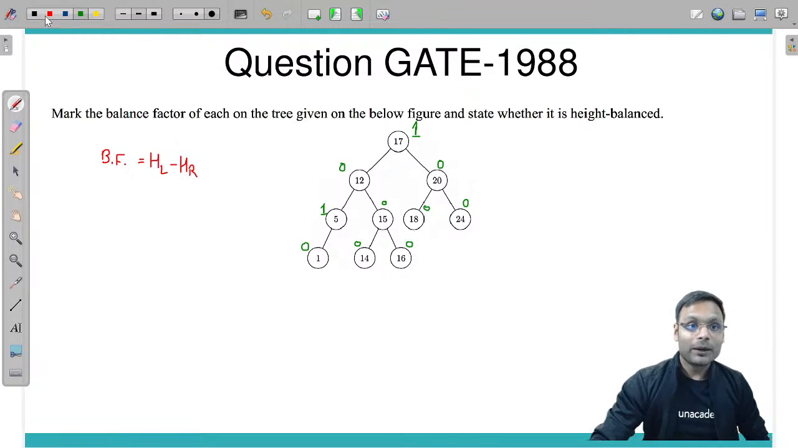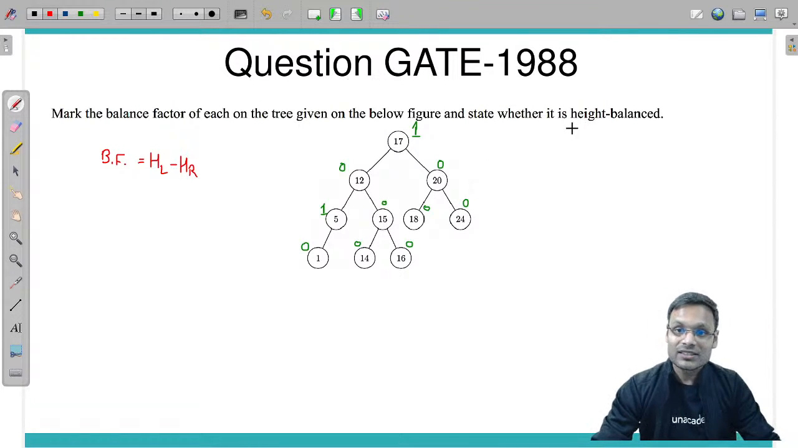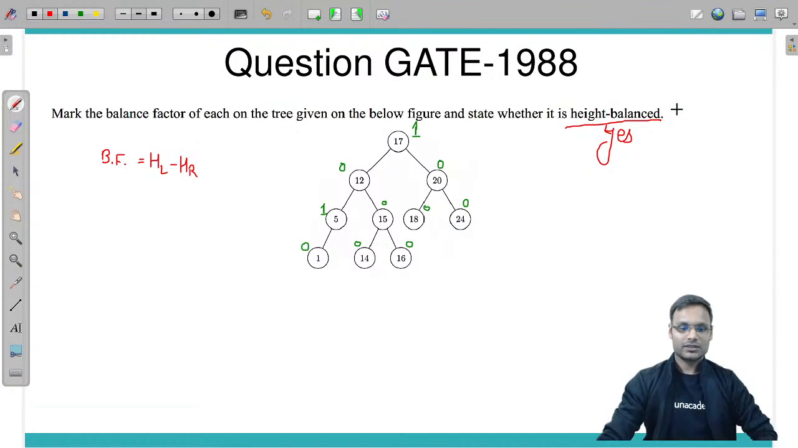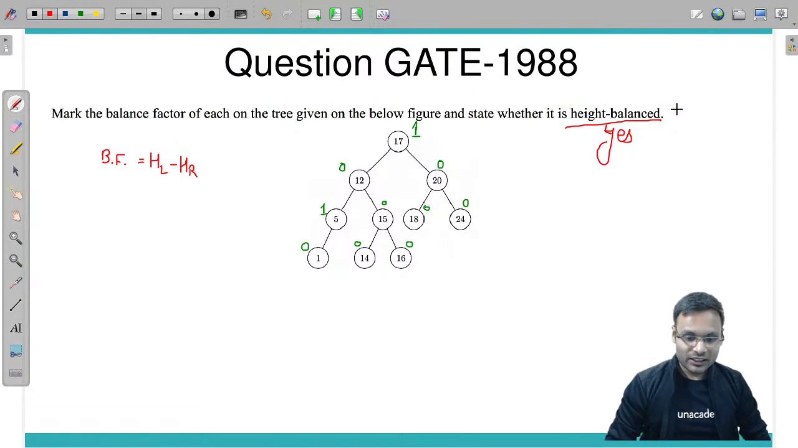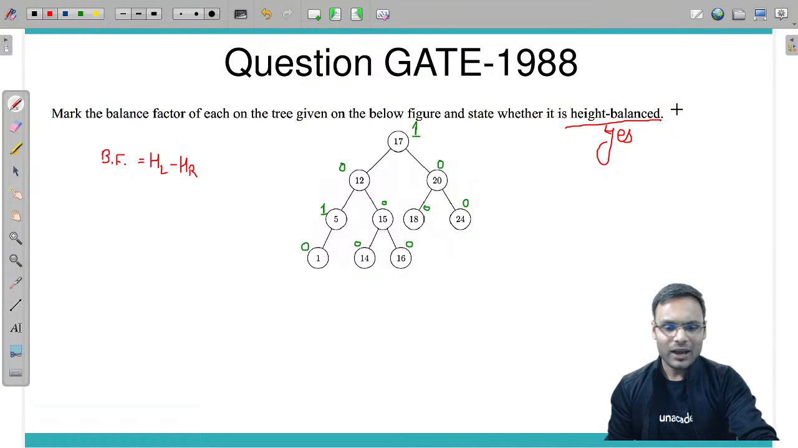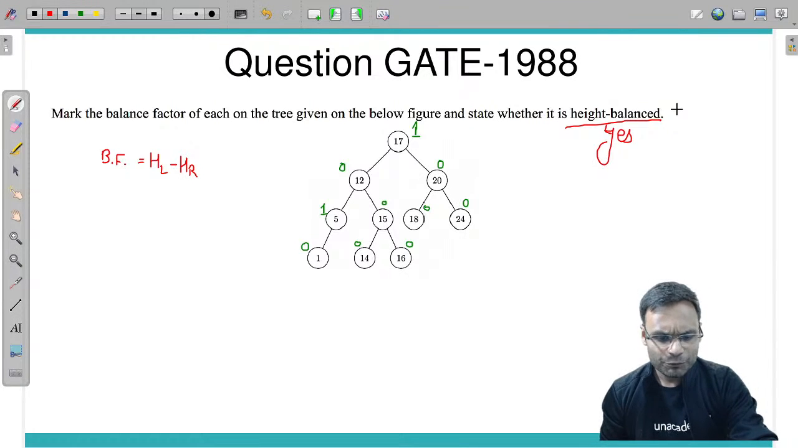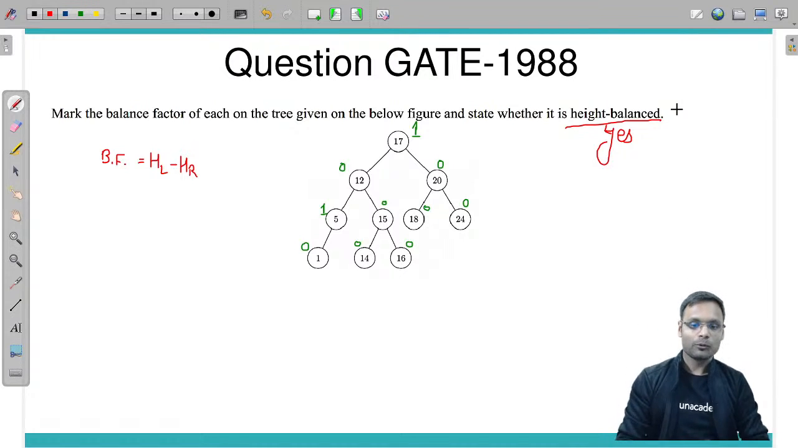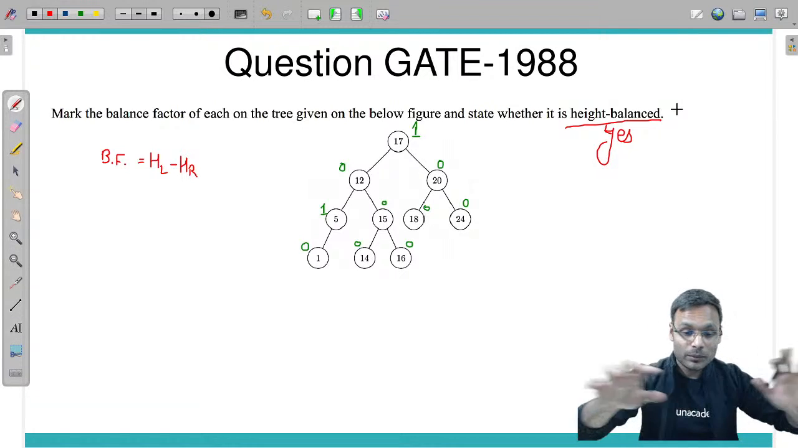Is this particular tree height balanced? Yes. This particular tree is height balanced. If you are getting the same answers, that's amazing. Very good, very good. If you are getting the same answers, that's super amazing.